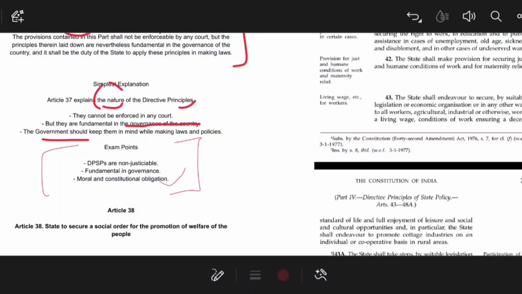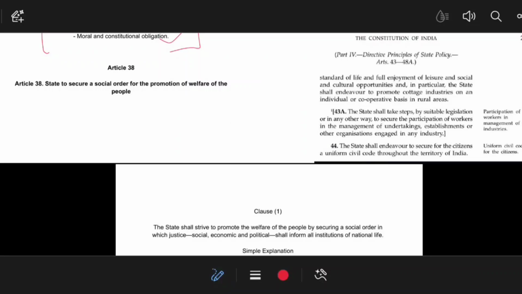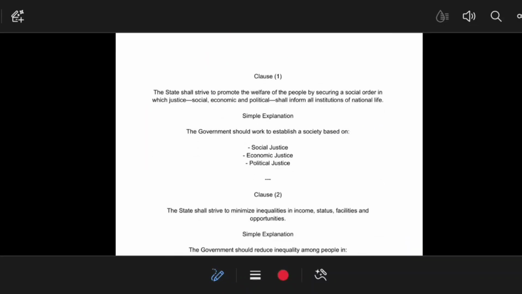Now Article 38. Article 38 contains two clauses, that I have discussed, that means concentration of wealth also in clause number 2. So the state shall secure a social order, but how? Because they have to promote the welfare of the country. Clause 1 says that the state shall strive to promote the welfare of the people, by securing a social order. And there are three kinds of justice mentioned, that means social, economic and political justice. So the government should work to establish a society based on social justice, economic justice and political justice.